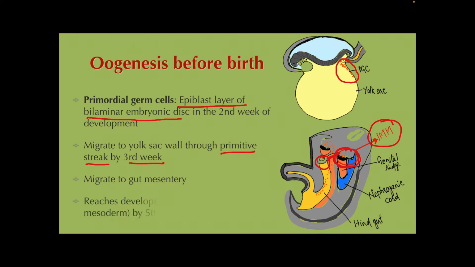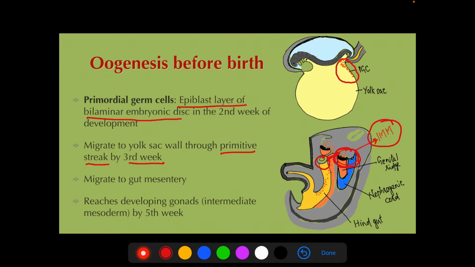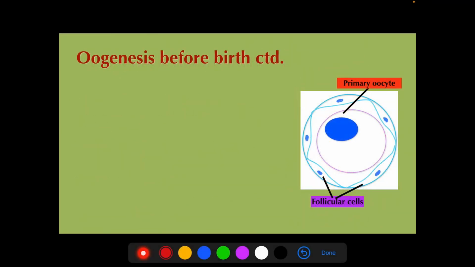This happens in the 5th week of development. Now these primordial germ cells, after reaching the developing gonads, will be converted into oogonia. By the 7th month, all the oogonia are transformed into primary oocytes.